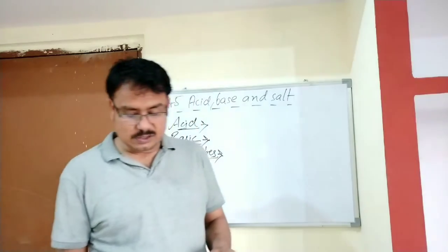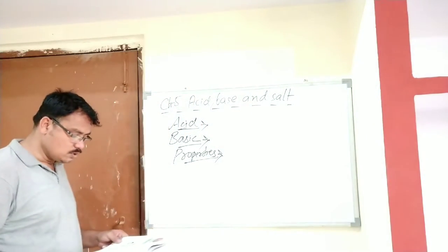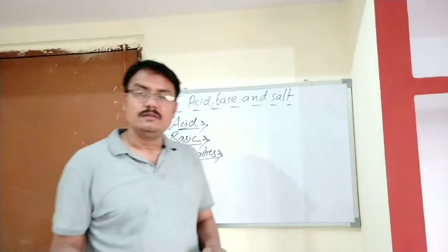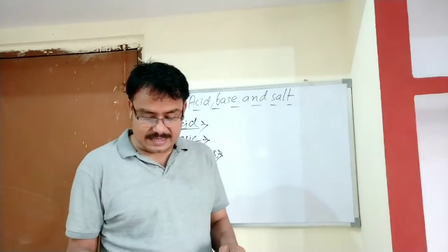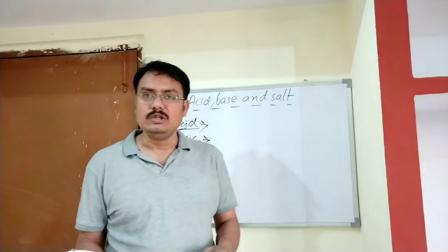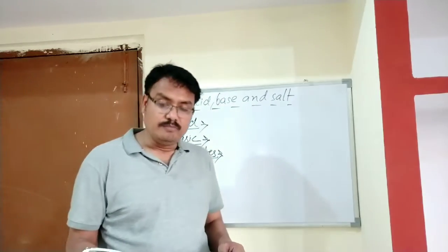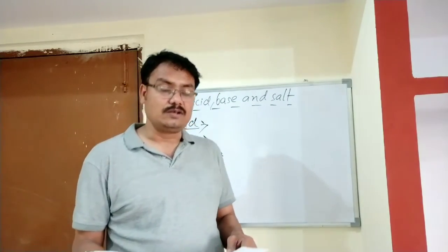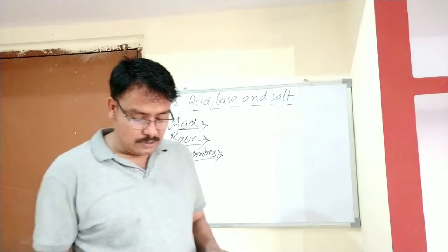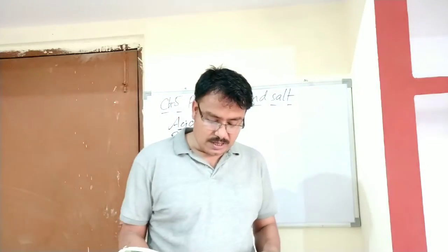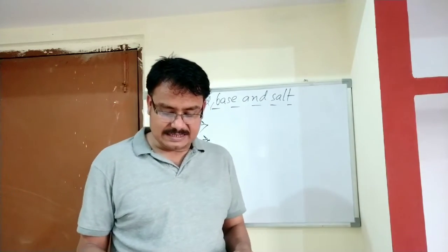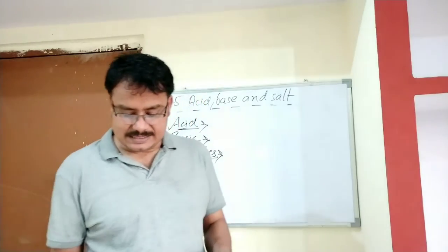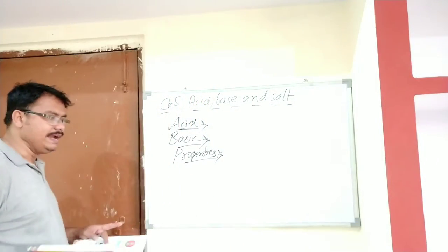They react with acid to neutralize them, and this sodium hydroxide, this base, reacts with acid to become neutralized. Such a base, which is a strong base, can also harm. So such a base, when it reacts with acid, neutralizes it and is called an antacid.